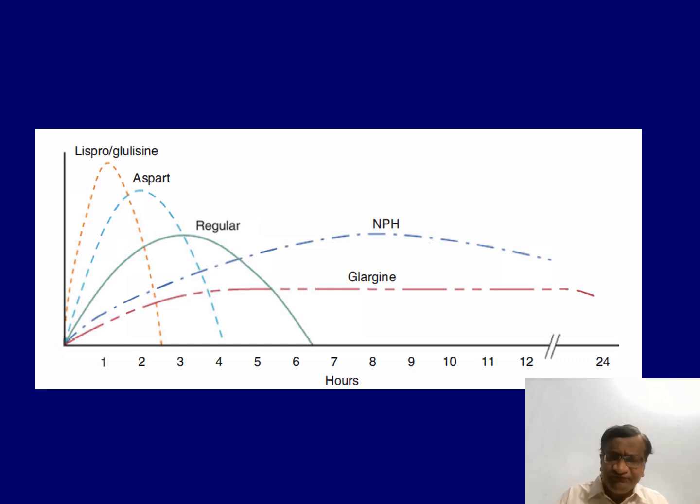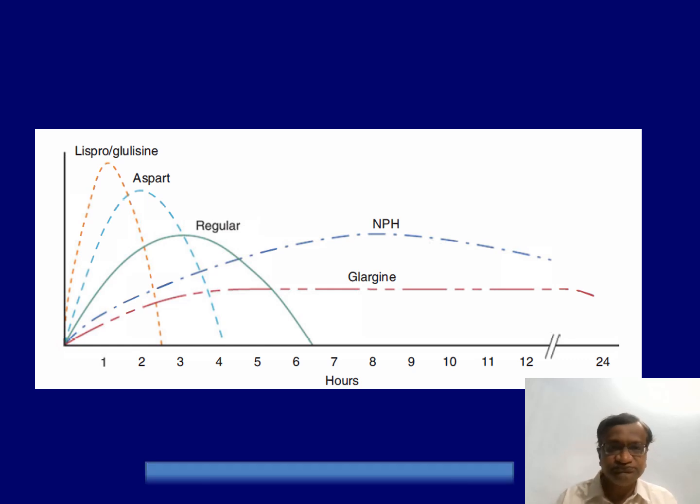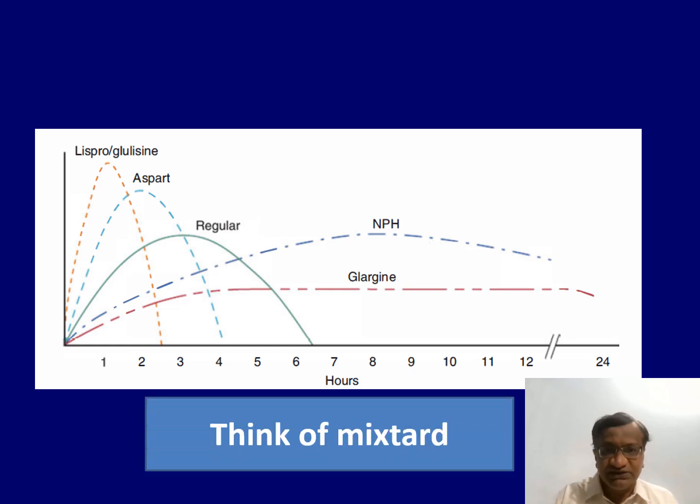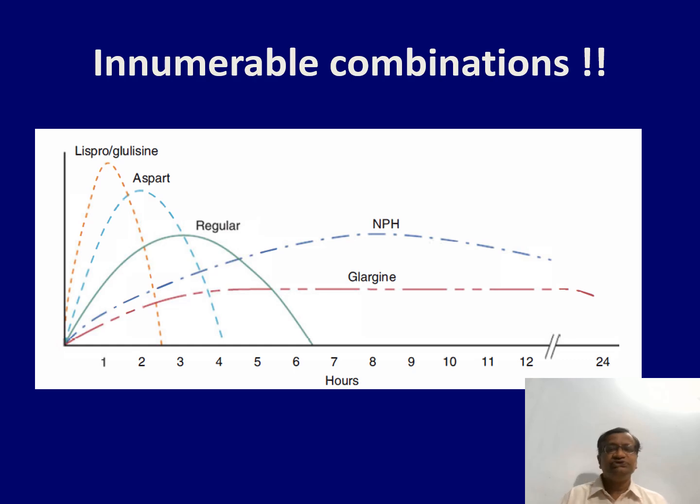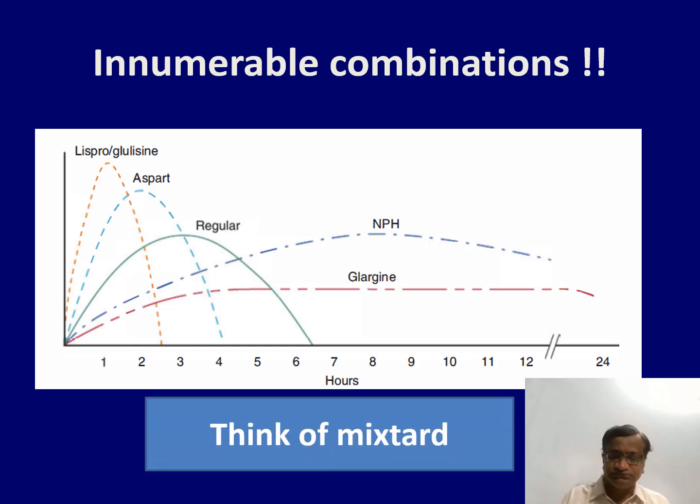See the difference, why they found out these analogs. Because with regular insulin, Actrapid, you need to take it 15 to 20 minutes prior to food. And if you take insulin and there is some phone call, we forget to take the meal properly. It's a problem. So that is why they introduced lispro: take it, and in 5 minutes put the plate and have the food. That's the advantage. It's so fast acting. Now already there is a confusion. Think of mixtures of regular and NPH, aspart and NPH. So many things. Lispro and degludec. Innumerable combinations, aspart and degludec.